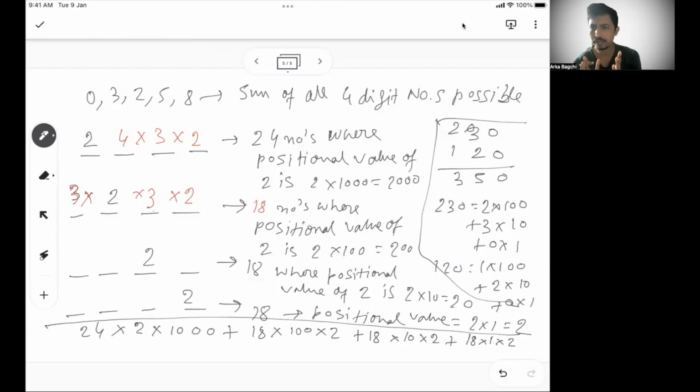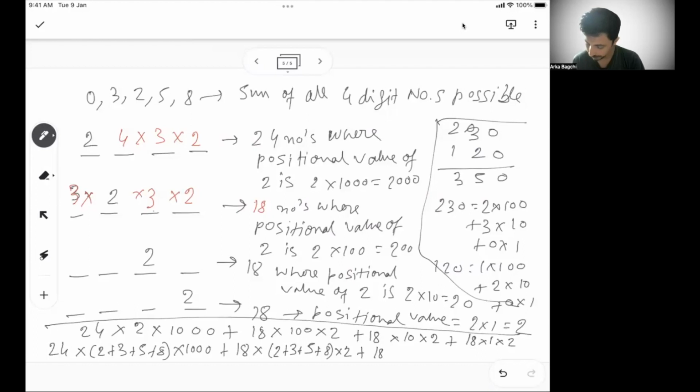Now, if you think about this very carefully, the first number can be anything among 2, 3, 5, and 8. So instead of 2, if I have to find the sum of all the numbers' thousands position value, then instead of 2, I have to do 2 plus 3 plus 5 plus 8 into 1000. Similarly, 18 into all the values, 2 plus 3 plus 5 plus 8. Obviously, 0 won't contribute.